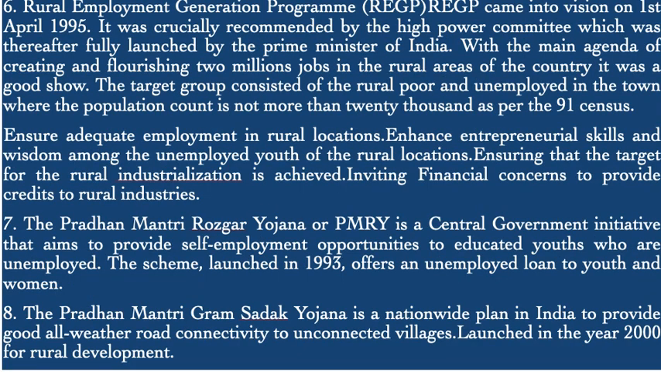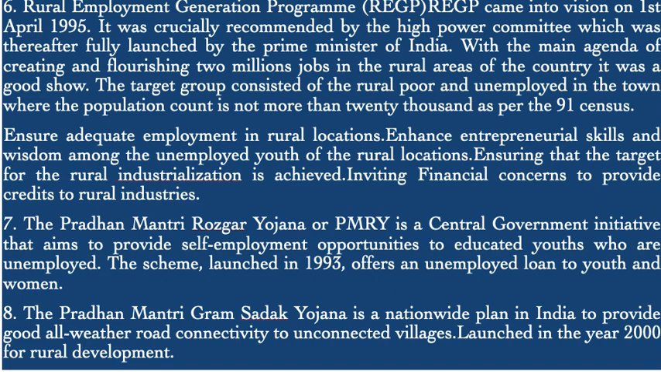The Rural Employment Generation Program came into vision on 1st April 1995. It was recommended by the High Power Committee, and was thereafter fully launched by the Prime Minister of India. With the main agenda of creating 2 million jobs in rural areas of the country, it was a good show. The target group consisted of the rural poor and unemployed in towns where the population is not more than 20,000 as per the 91 census.